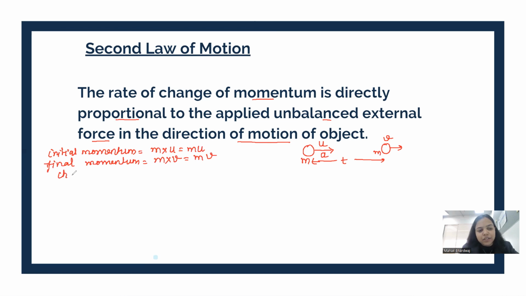Now let's calculate the change in momentum. Change in momentum would be final momentum minus initial momentum, which would be m into v minus u, because m is common here. Now from Newton's second law,